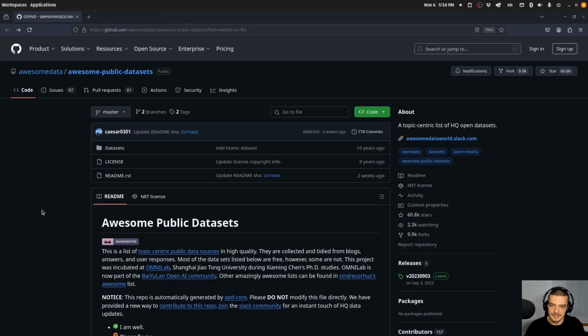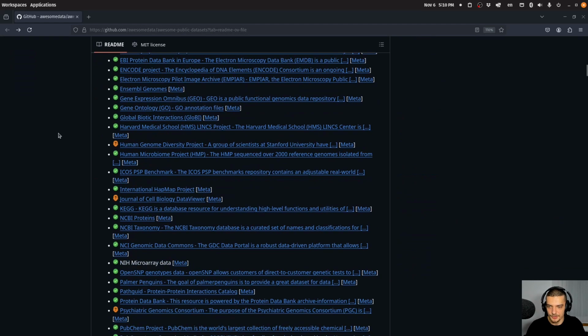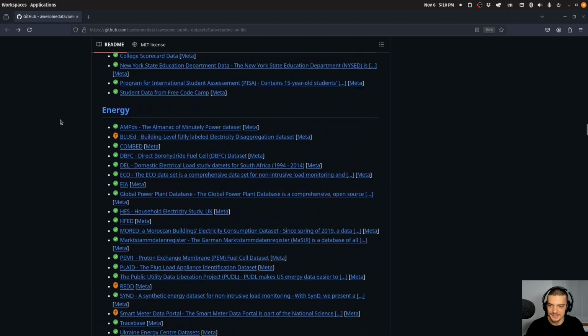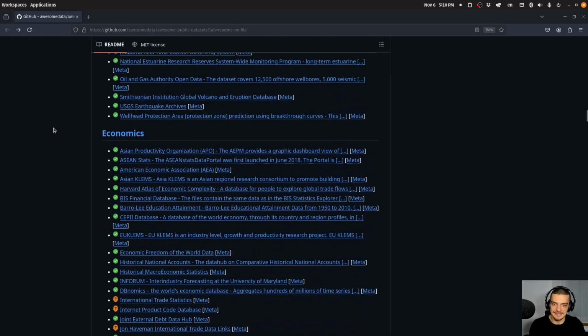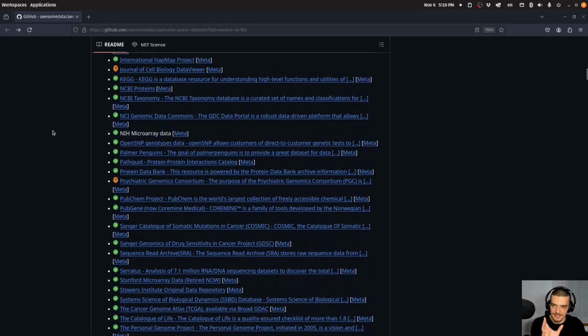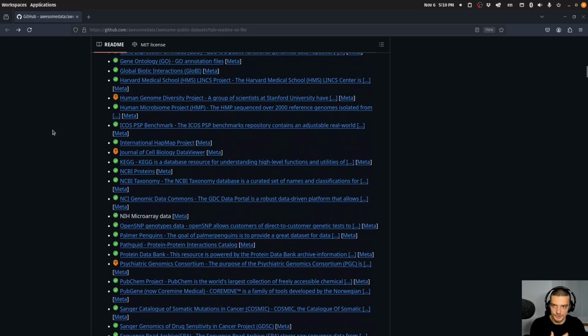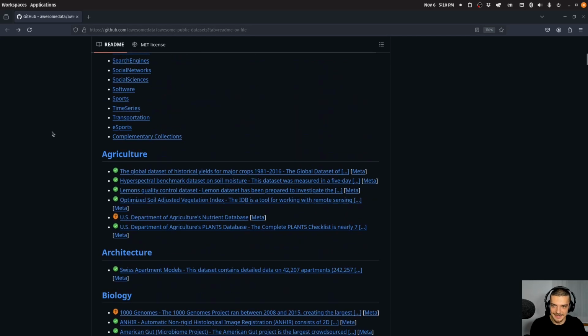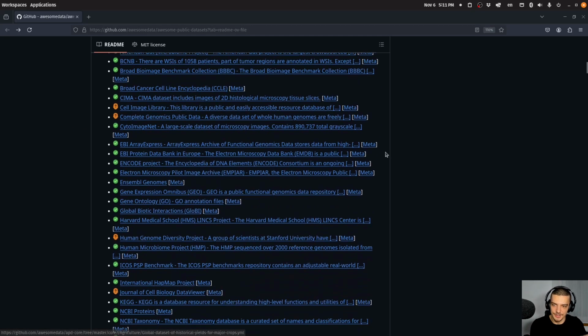Then we have something slightly different, which is a GitHub repository that collects dataset links in a central place. So this is the awesome public datasets repository. And when you scroll down here, you're going to see that we have links to different datasets, because what's oftentimes the case is that you have data that is provided by a specific organization or for a specific project, and it's not really part of a platform like Kaggle or Hugging Face. You have an individual website that is made for this data set or for a group of data sets. And this is more or less a central place to collect all these links.